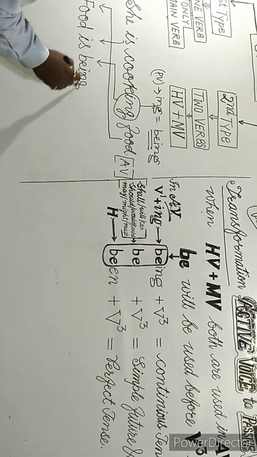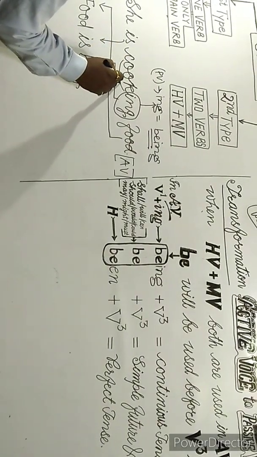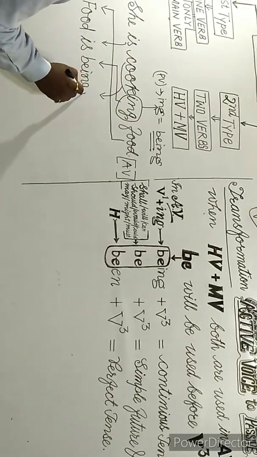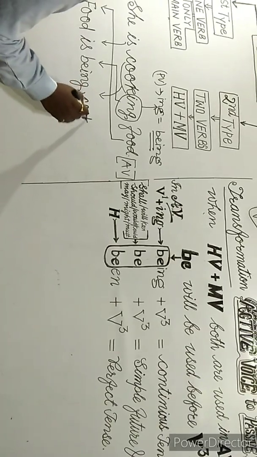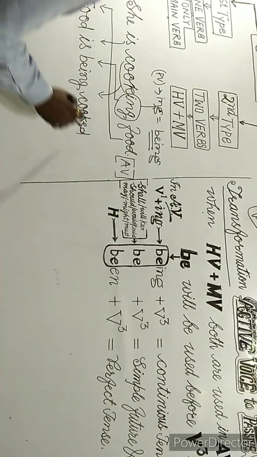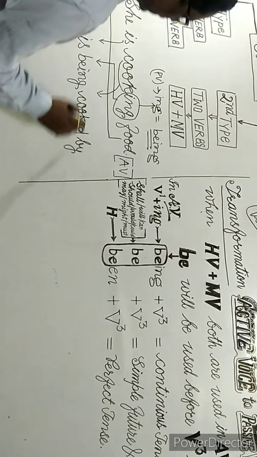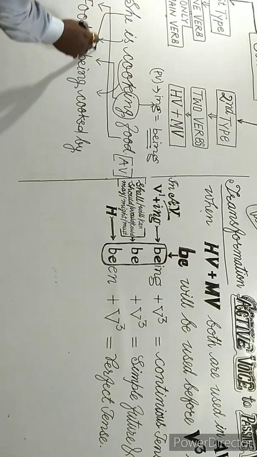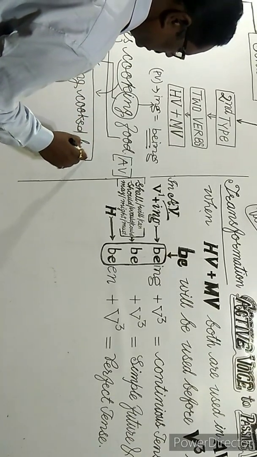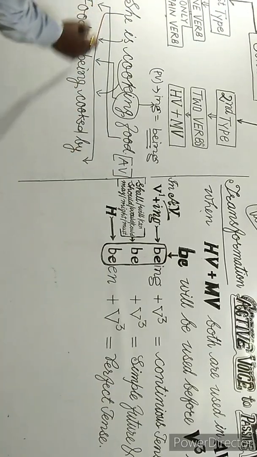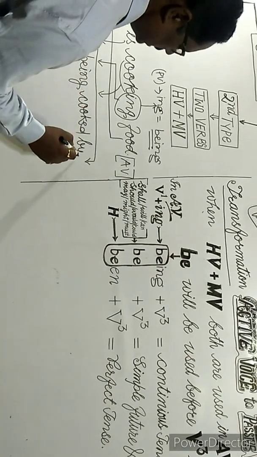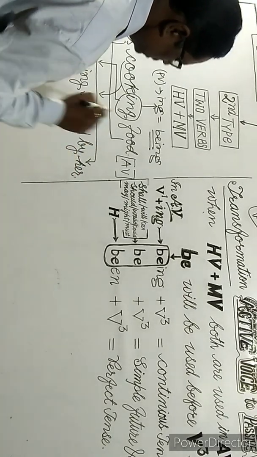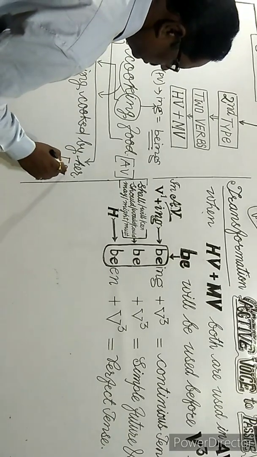Then the third form of verb of cook. Here you should write the third form of verb, cooked. Then use by agent, and then the subject of active voice will be replaced as object of passive voice: by her. This is in passive voice.